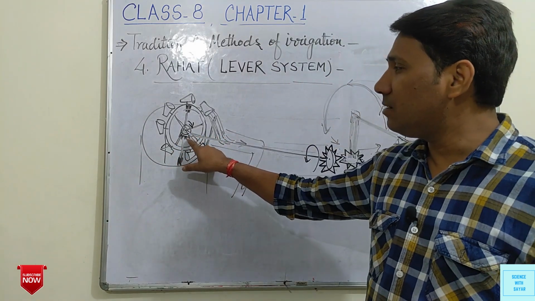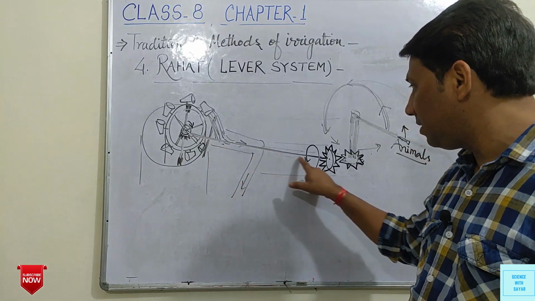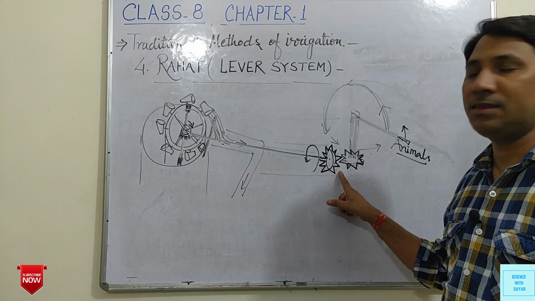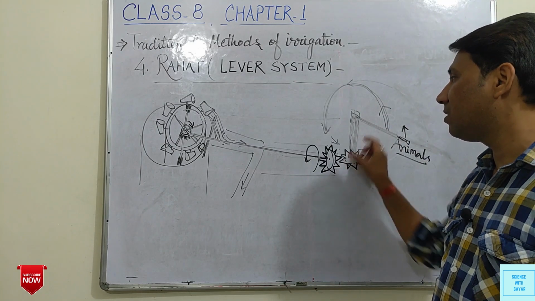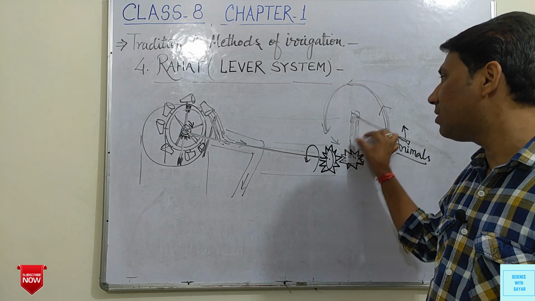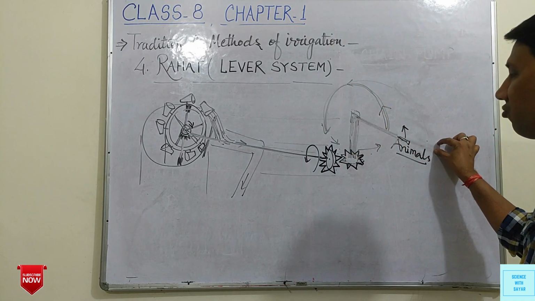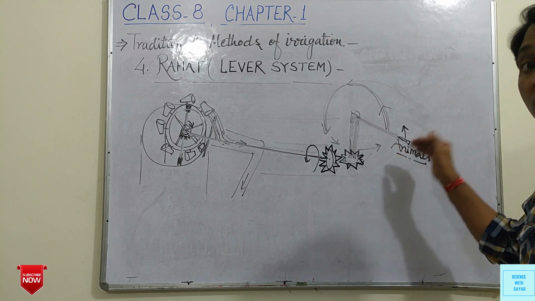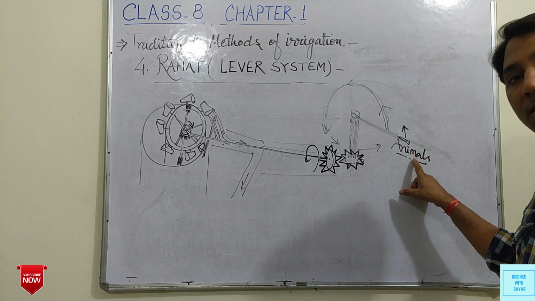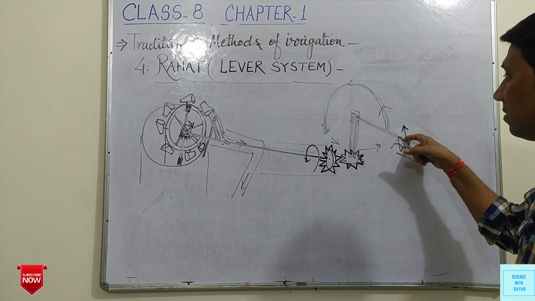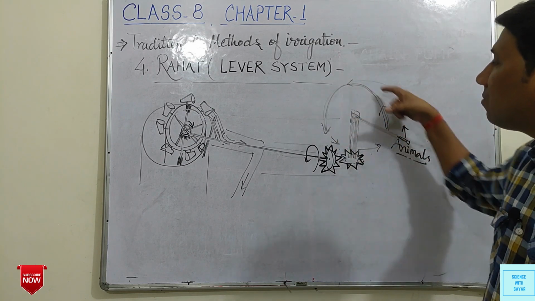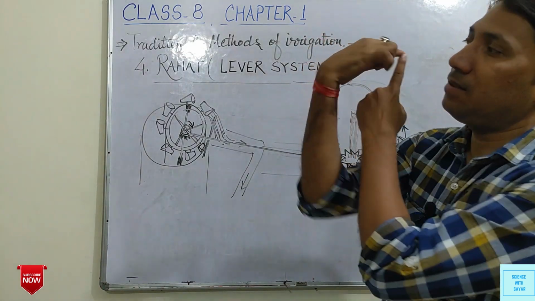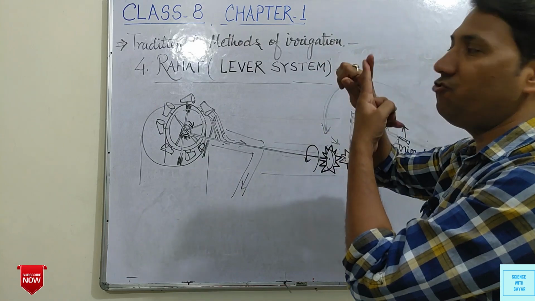And this lever system is connected with another lever-like structure, a wooden lock, then a wooden shaft. With the help of human beings or especially animals, this wooden shaft is moved in a circular way.